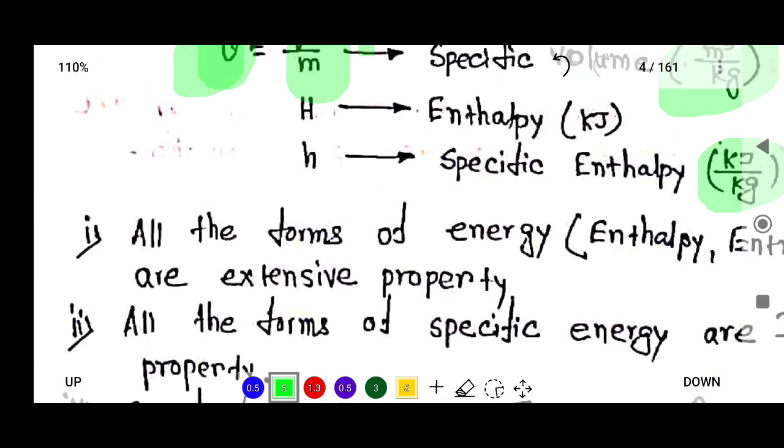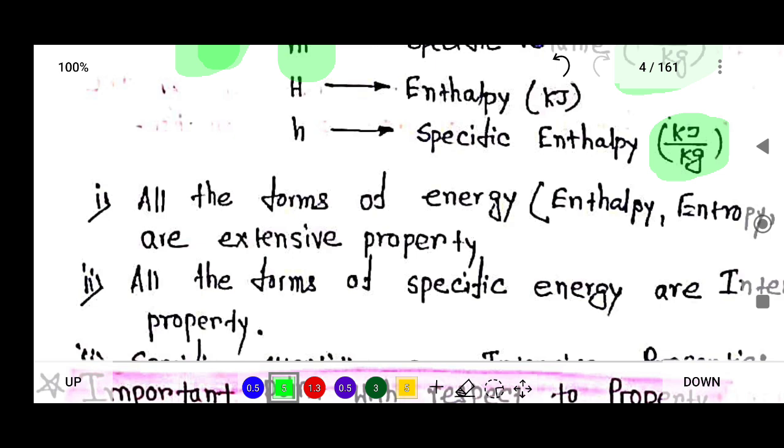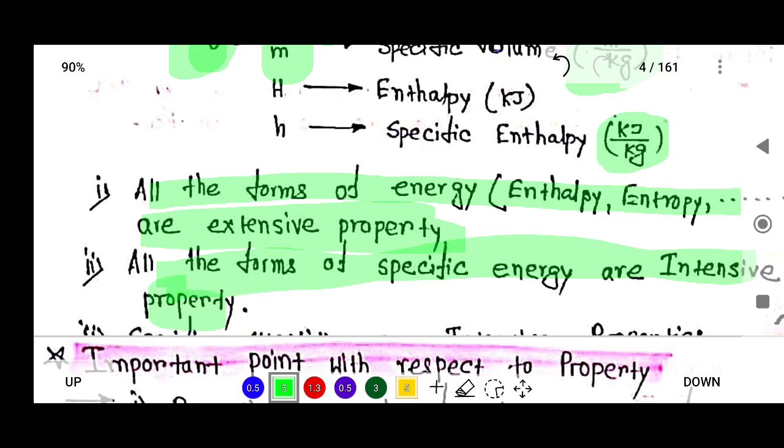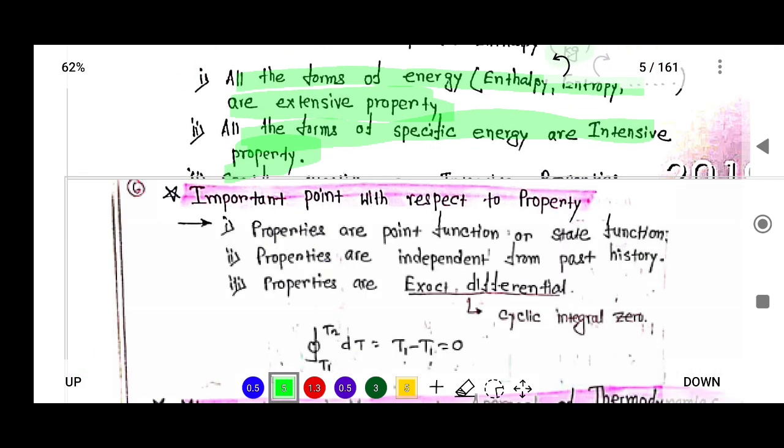So all the forms of energy, that is enthalpy, entropy, are extensive properties. Remember that. And all the specific forms of energy are intensive properties. Remember that.